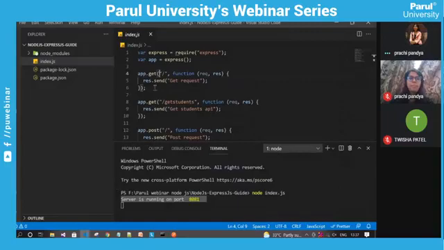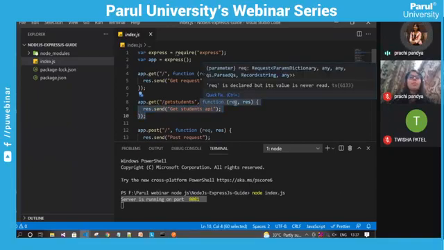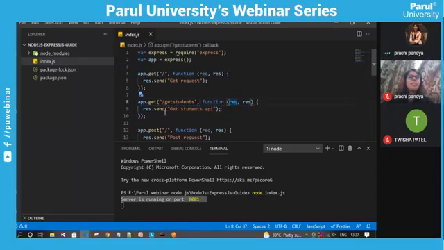Then next, I have created another GET API, get student. This is the path of the get students API. Whenever this API is called, one callback function will be executed. That is going to take 2 arguments, request and response. And we are sending the response to the client using the response.send method: get students API.